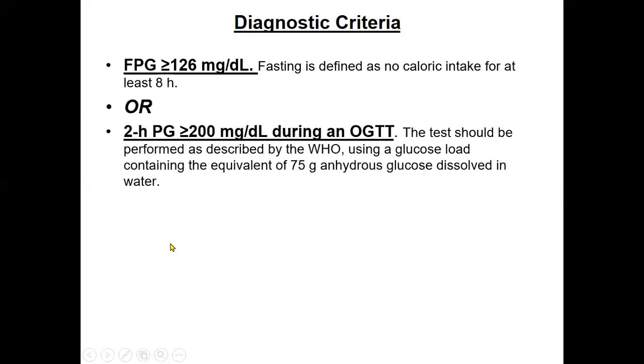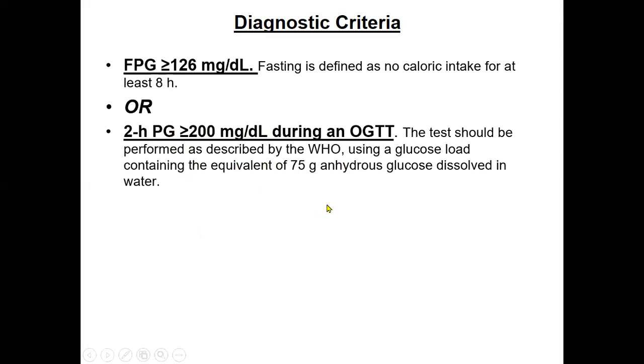The second point in your diagnostic criteria is 2-hour post-glucose more than 200 milligram during an oral glucose tolerance test. The test should be performed as described by the WHO. You will be asked about the diagnostic criteria, and you have to tell about these 2 or 3 parameters.